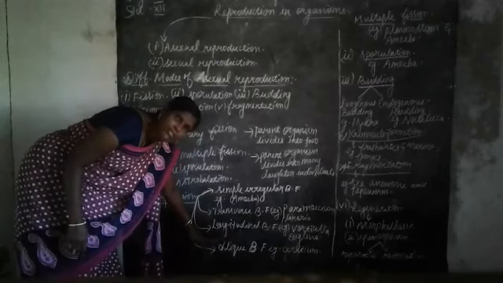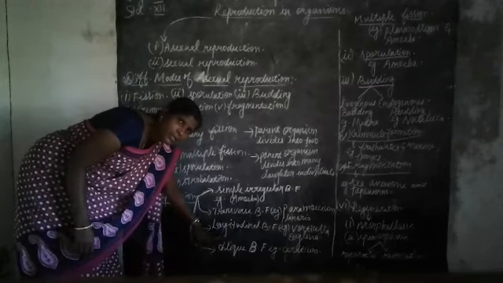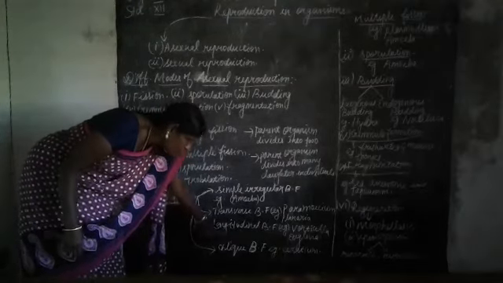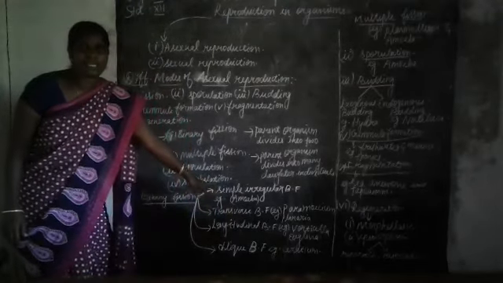Next, I want to say about oblique binary fission. In oblique binary fission, the plane of division is oblique. The well-known example for this is Serratium.